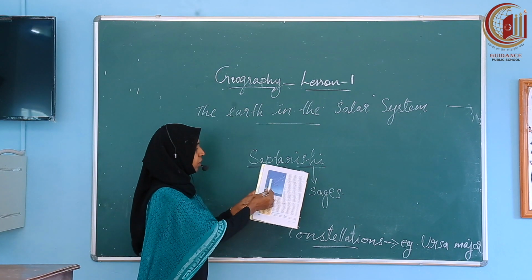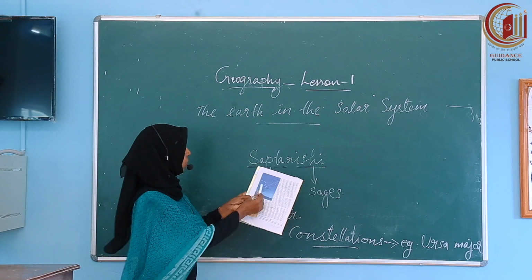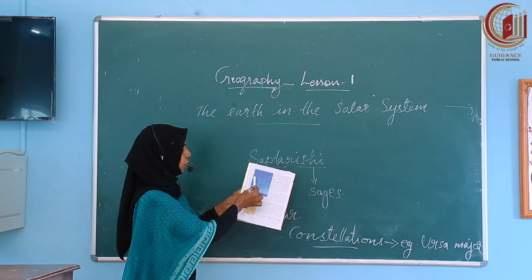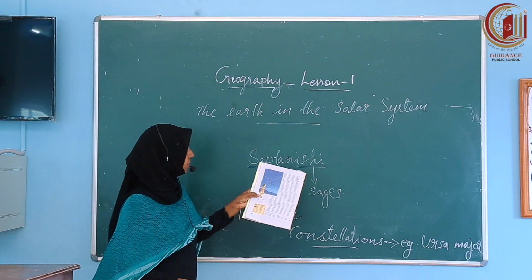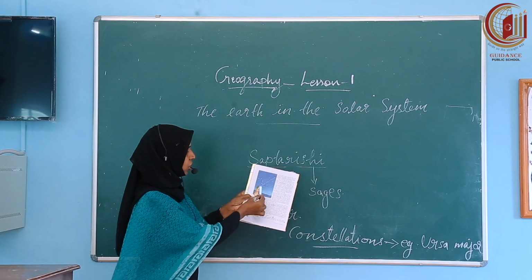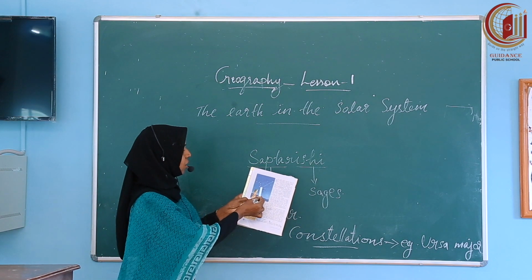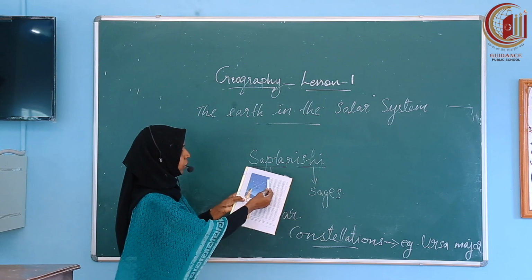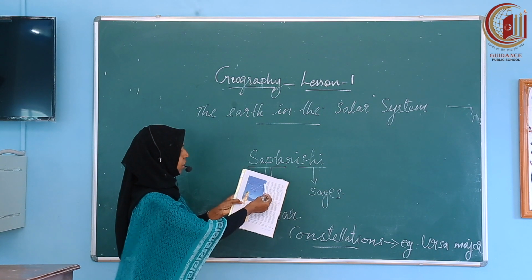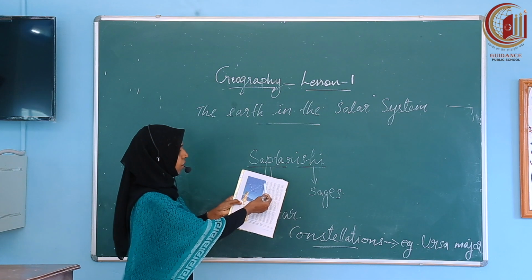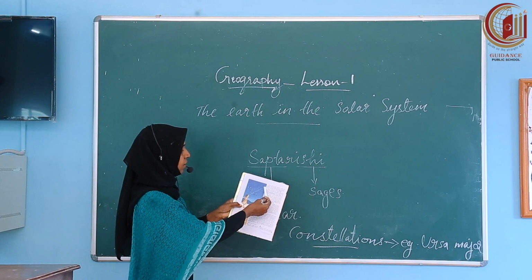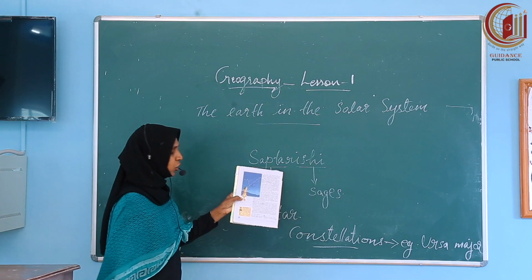You can see this is a constellation formed by 7 stars. This constellation is called Saptarishi constellation. See, here you can see this star is termed as pole star. This pole star always lies in the northern direction.